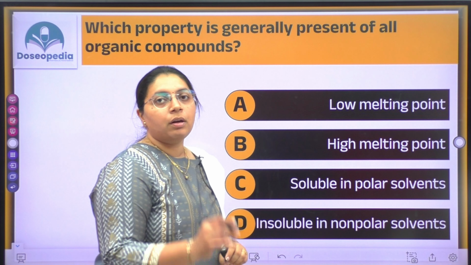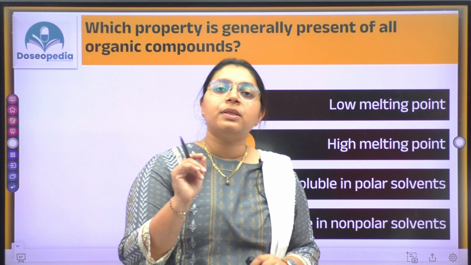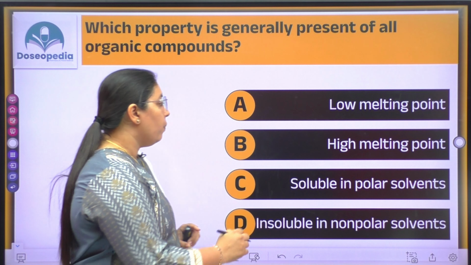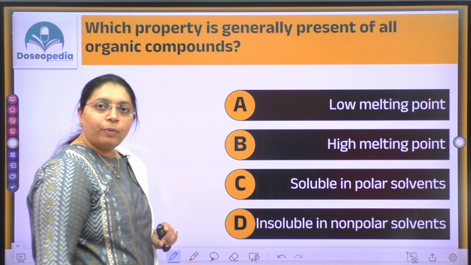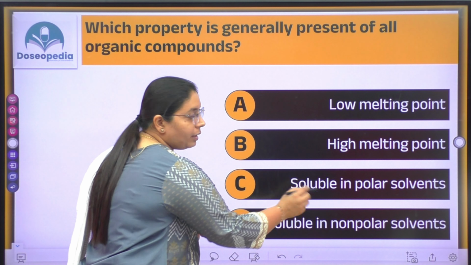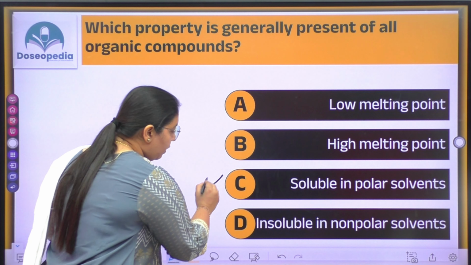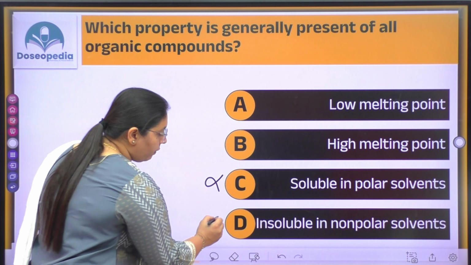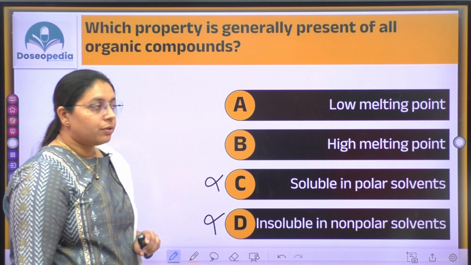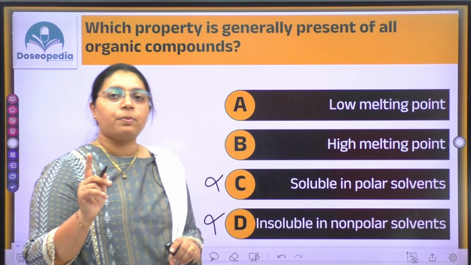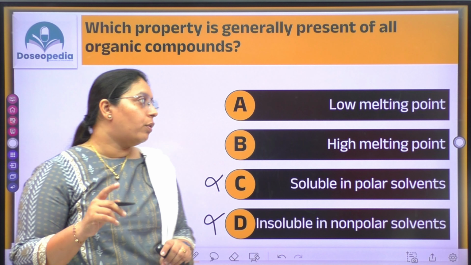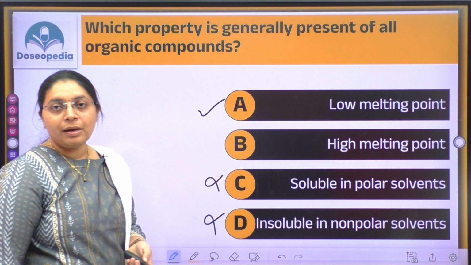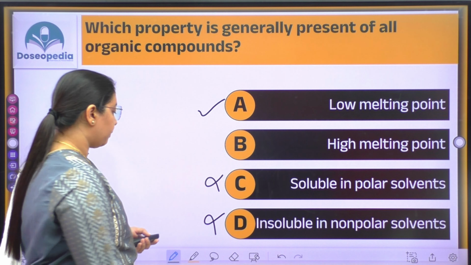Just remember the principle of solubility, like dissolves like. Organic compounds are non-polar, so they dissolve in non-polar solvents, so that is not the answer. Insoluble in non-polar solvent is also not correct. Remember the very first property of organic compounds, the low melting point. So this will be the answer.